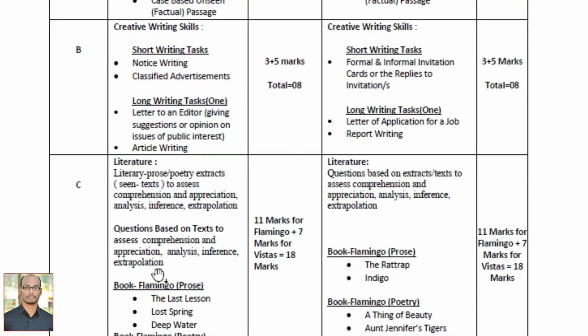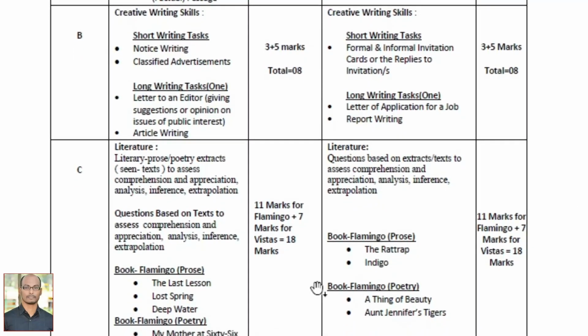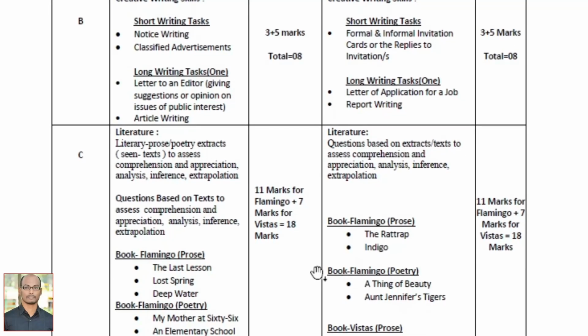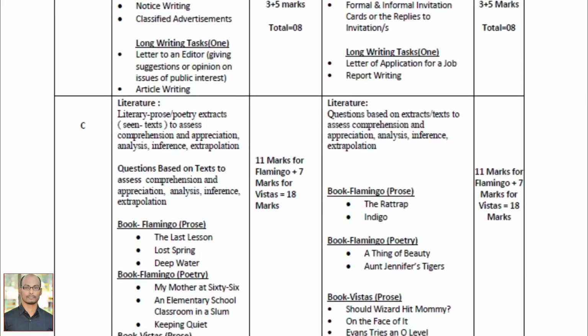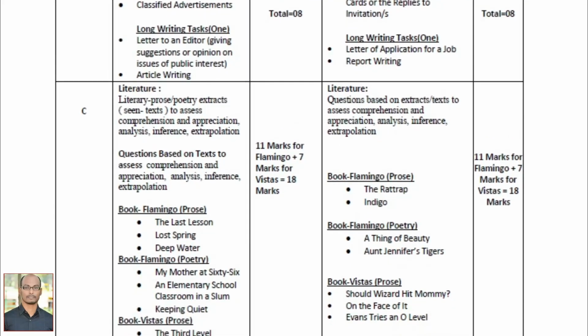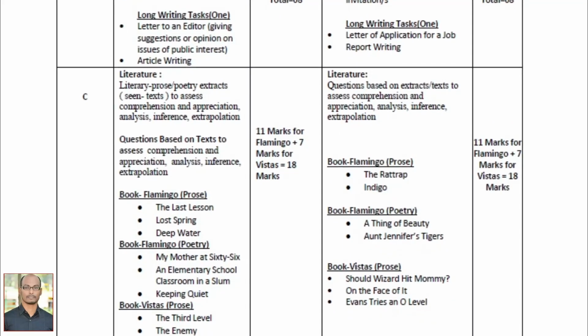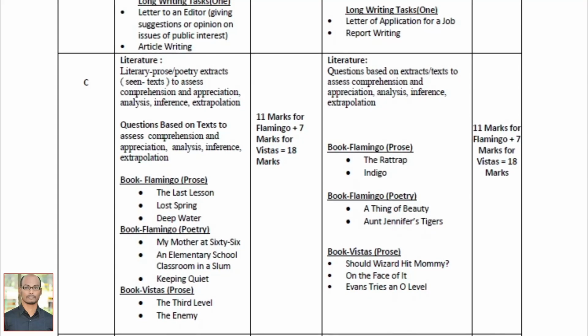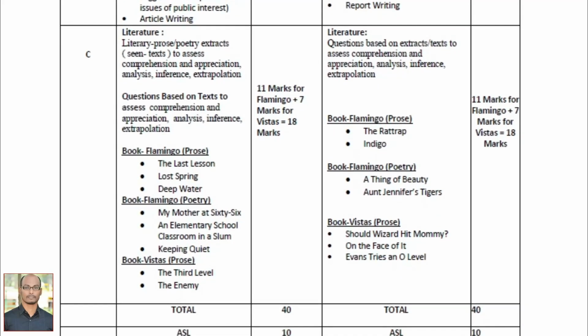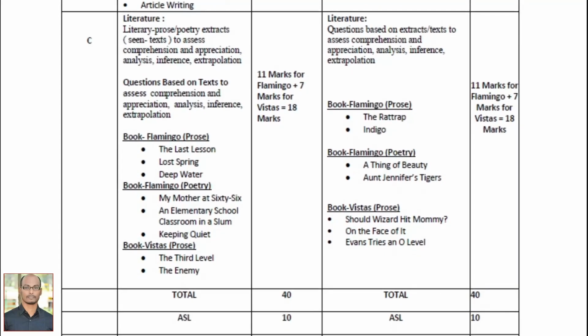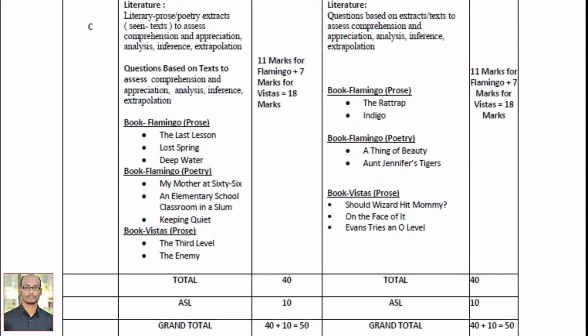And then Section C is the literature portion, it is for 18 marks. So altogether you have 40 marks for this Term 1 examination. It has 3 sections, and ASL we have already completed. So those 10 marks will be added after completion of your Term 1 examination, and we will upload those marks in the CBSE portal. So this is the Term 1 syllabus.